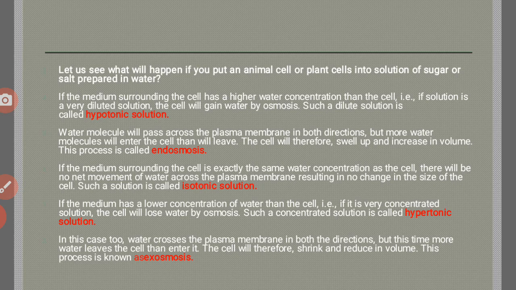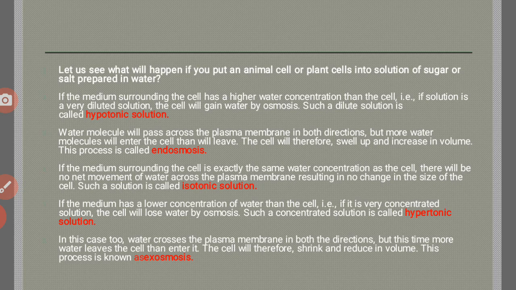Water molecules will pass across the plasma membrane in both directions, but more water molecules will enter the cell than leave. The cell will therefore swell up and increase in volume, and this process is called endosmosis.